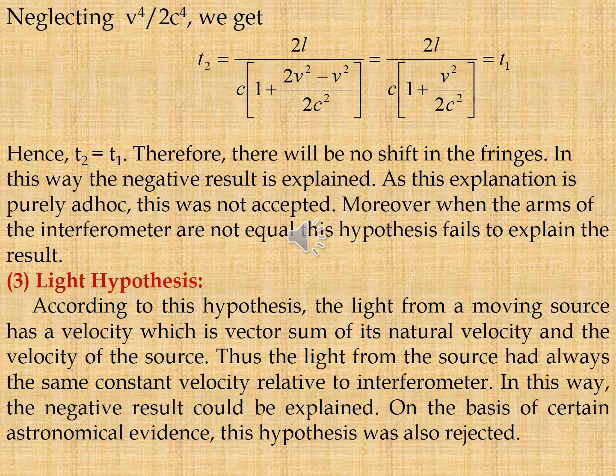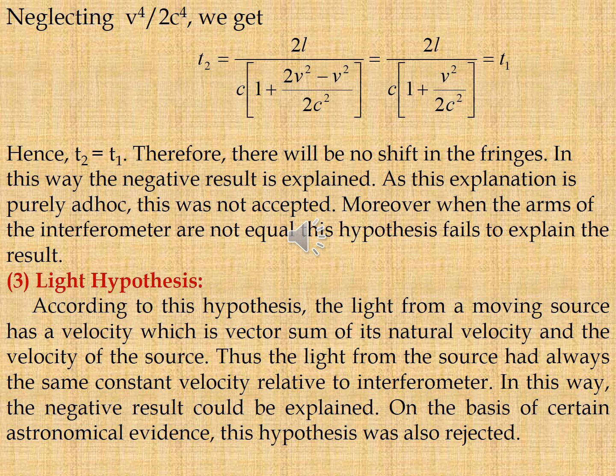So it represents the equation for T1. Hence T2 is equal to T1. Therefore, there will be no shift in the fringes. In this way, the negative result is explained. As this explanation is purely ad hoc, it was not accepted. Moreover, when the arms of the interferometer are not equal, this hypothesis fails to explain the result.